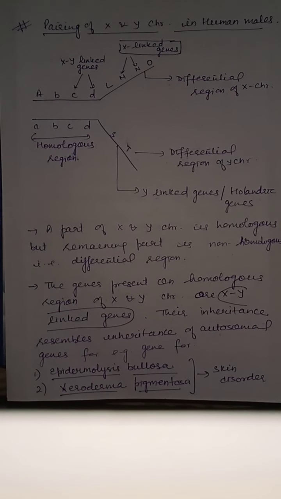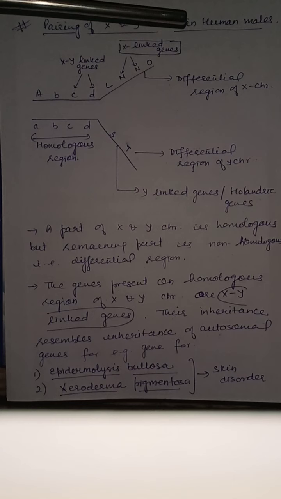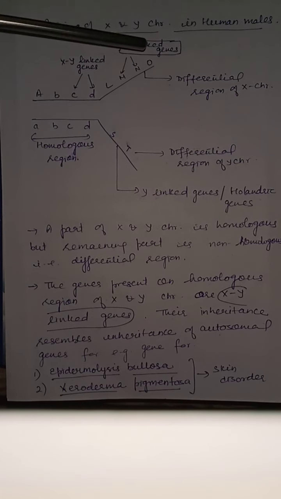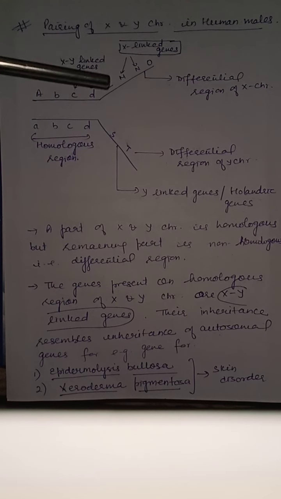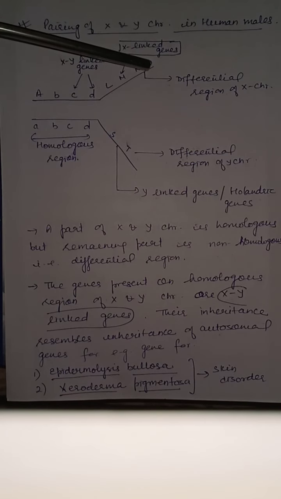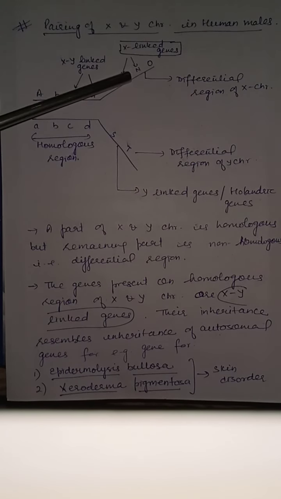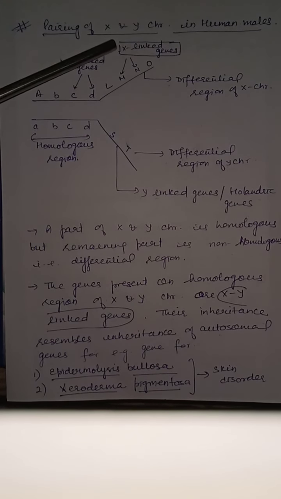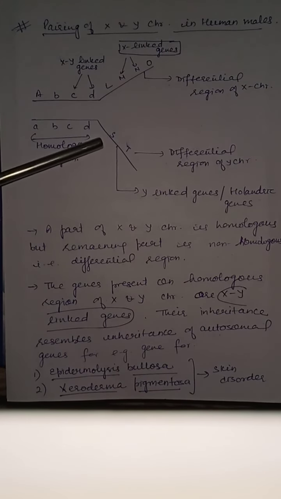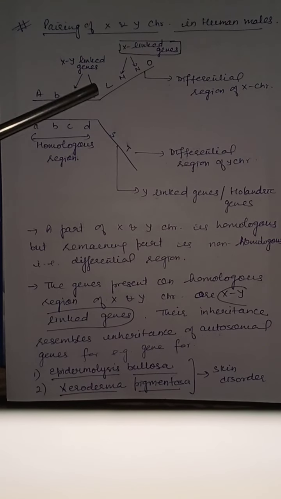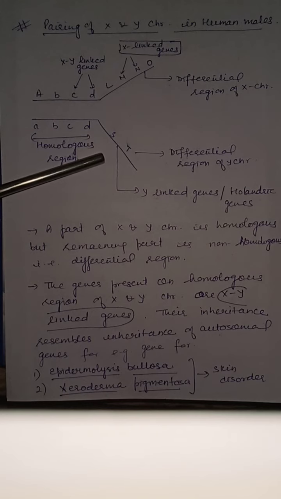Now children, pairing of X and Y chromosome in human males. See, this is X chromosome and this is Y chromosome. Some part of X and Y chromosomes are homologous. Some genes are present on both X and Y chromosome, and this region is known as homologous region. Some genes on X chromosome are present only on X chromosome and they are absent on Y chromosome. Such genes are called X-linked genes. The genes which are present only on Y chromosome and are absent on X chromosome are known as Y-linked genes.